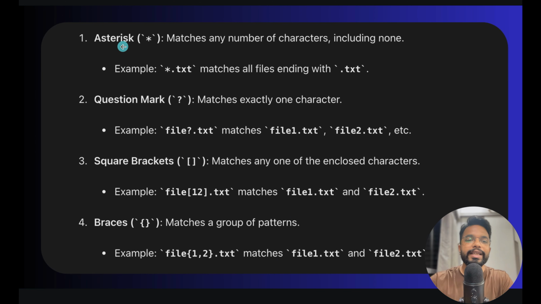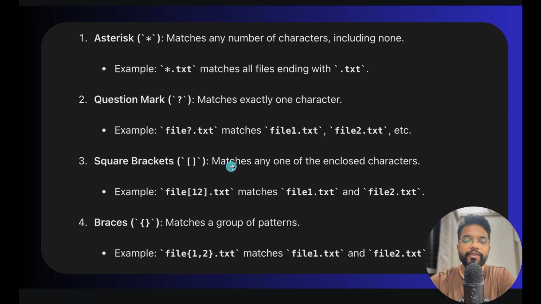So the first one is asterisk, which means any number of characters including none. So it means 0 characters to any number of characters. When we provide asterisk .txt, it will give me all the files ending with .txt. The second one is question mark, which matches exactly one character. For example, if I use file?.txt, it matches file1.txt, file2.txt, and so on.